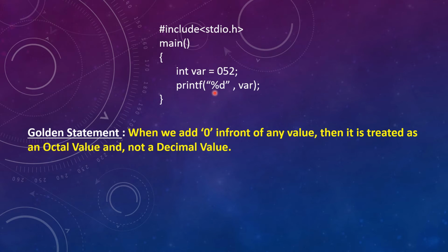Okay, but here 52 is an octal value, meaning it is a base 8 number, but in the output we need to print it as a base 10 number, meaning a decimal number. So what the compiler does is it stores it as an octal number in this variable, but while printing on the output console it converts it into the decimal number system.